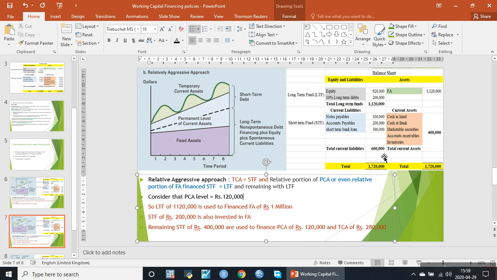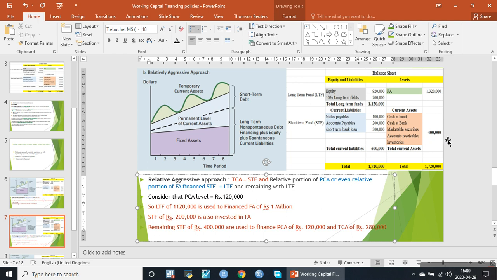So the liabilities of 600,000 are raised. Out of this 600,000, 120,000 is invested in the permanent current assets, while the remaining 280,000 is invested in the temporary current assets. So this 400,000 consists of two things: the permanent level of current assets, which is 120,000, and the temporary level of current assets, which is the remaining 280,000 over and above 120,000.